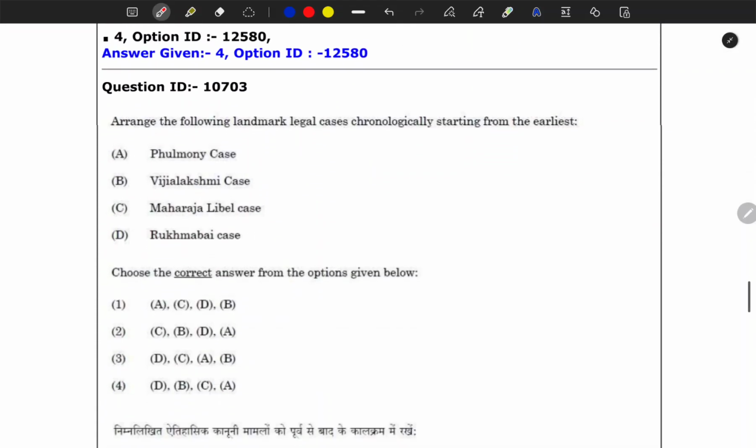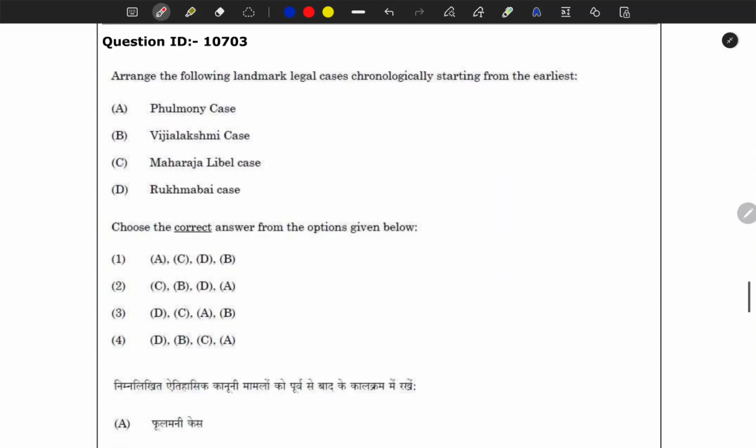Let's go to the next question. Arrange the following landmark legal cases chronologically starting from earlier. Here I was also not very sure about these options, but surely we can do it. Let's see if we can do it.